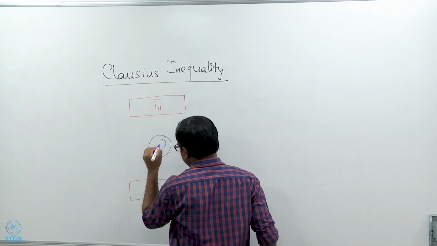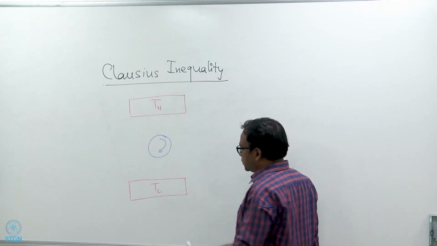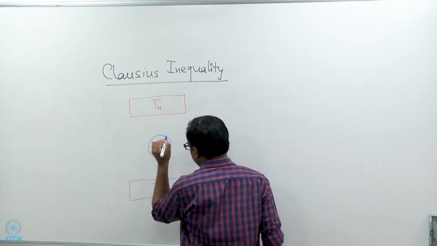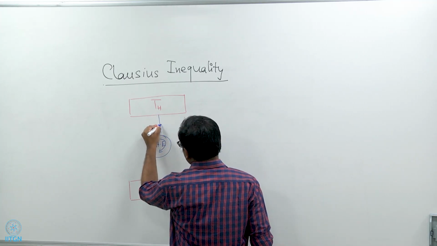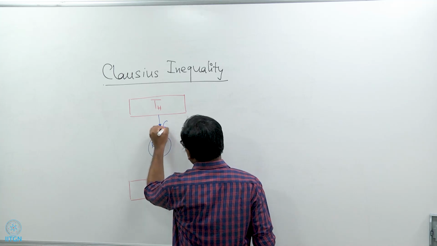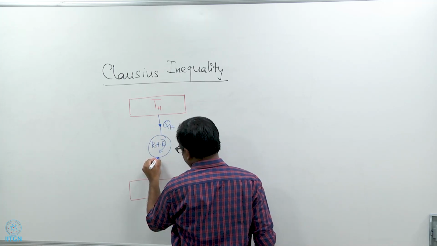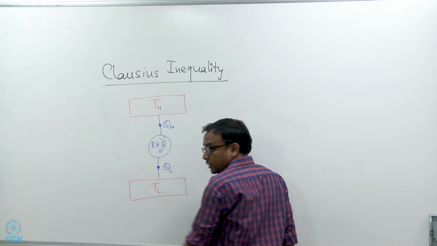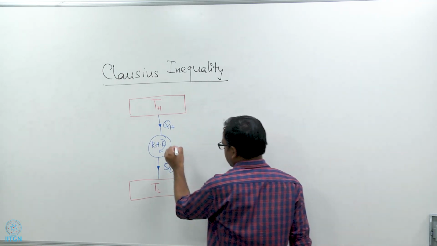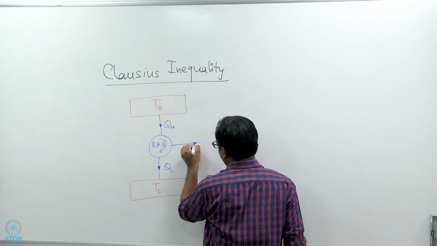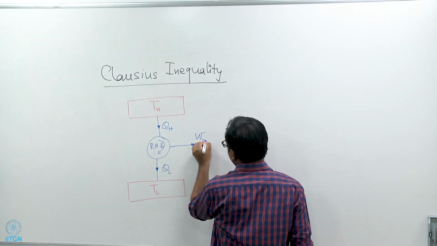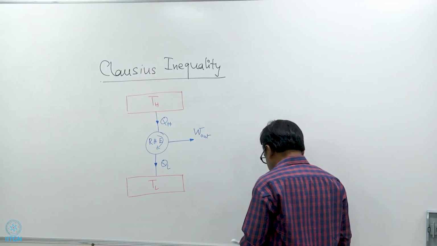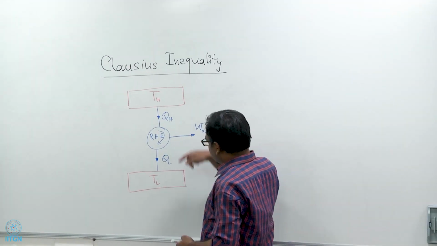Suppose this is a reversible heat engine. So, this is an RHE, meaning reversible heat engine. This is taking in some amount of heat QH from the high temperature reservoir, and it is dumping heat QL into the low temperature reservoir or the sink, and in the process it can produce some work which we can call W out. Okay. So, we have seen in the previous lectures how QH and QL are related.